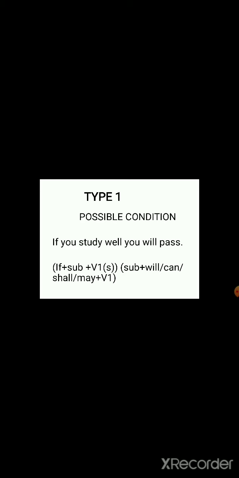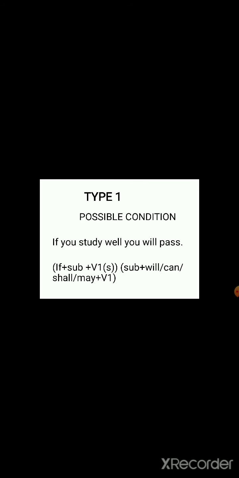Okay, so it's called a possible condition, because the condition in this type is more possible. So there is a chance for fulfilling the condition, because the exam is on 30th of this month. There is a chance for the condition happening.